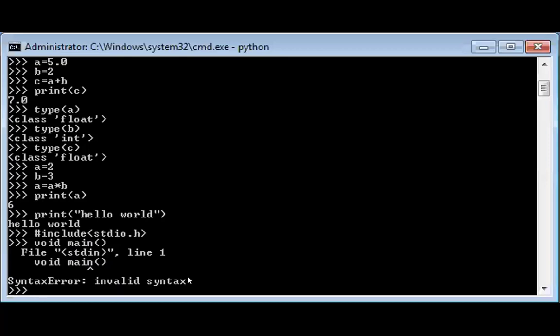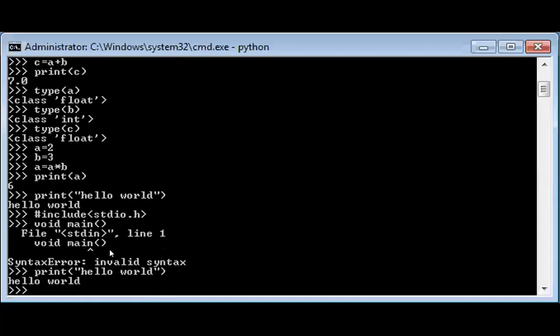Do you understand? In C language, you will type hash include stdio.h, then void main, then an open brace, and in that brace you write the print statement, printf hello world, and a close brace. But in Python, we write only print hello world. That's it. No need of compilation. For a C program, you have to compile.